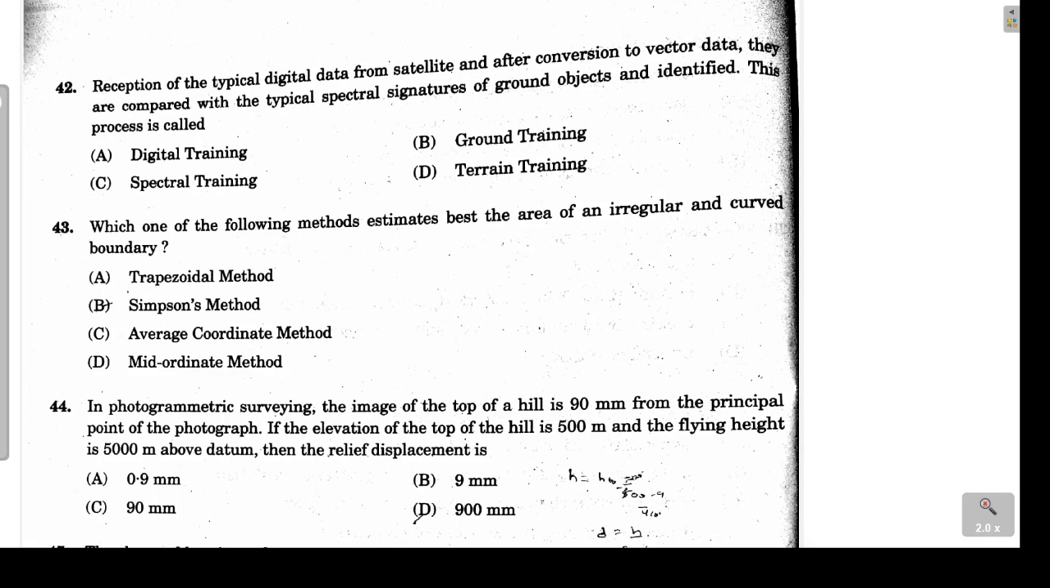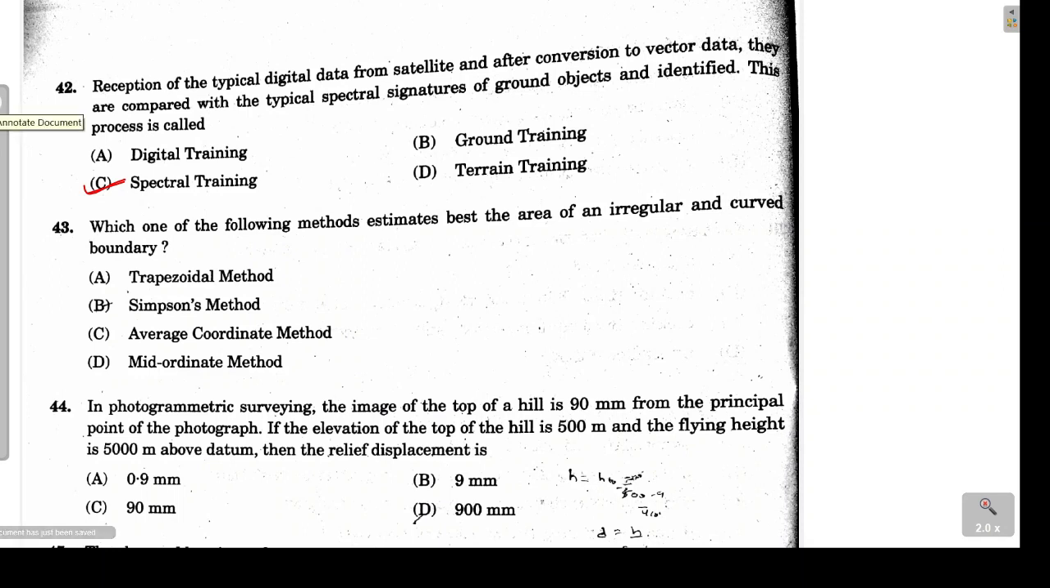This process is called which among the following? So here what they are saying is that we are collecting some data from the satellite and that data is getting converted into vector data. So vector data is basically a form of storing the data. Now this data will be validated with the information which is available on the ground. So when we match the data which has been collected from the satellite with the ground data, such a process is called spectral training. So option C is the correct answer in this problem.